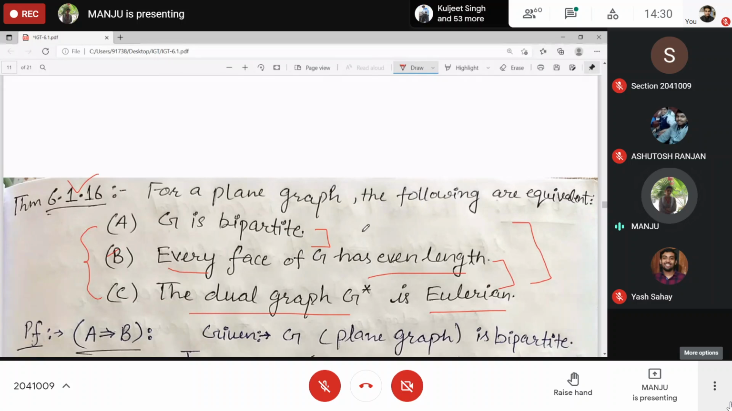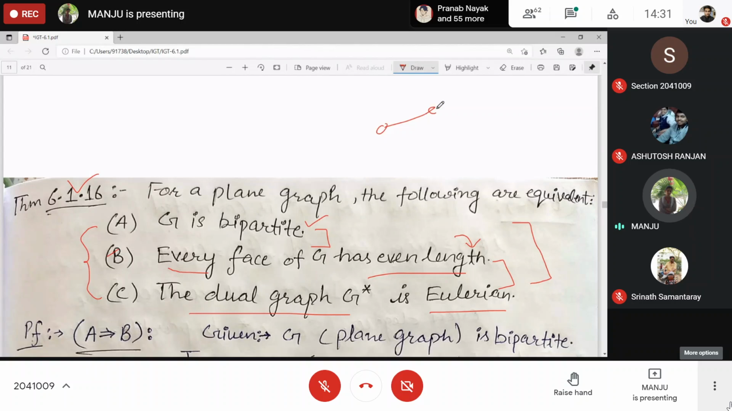If G is bipartite, then every face has even length. It means the length of a closed walk can only be even. The length of a closed walk counts the face length, right? Yes, ma'am. And as there is no odd cycle, odd length cannot come. Clear?